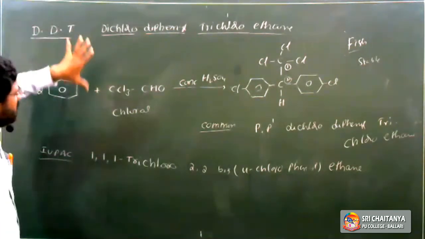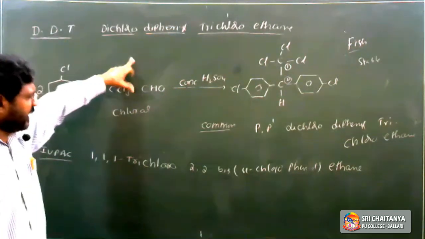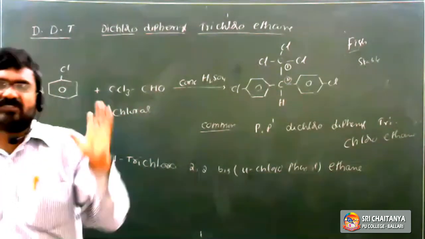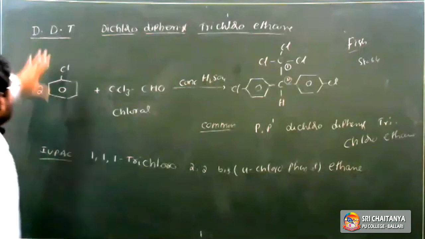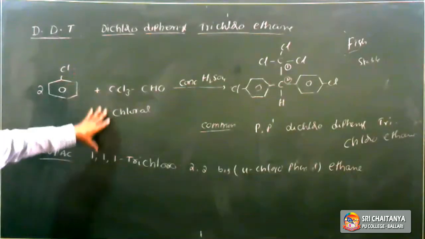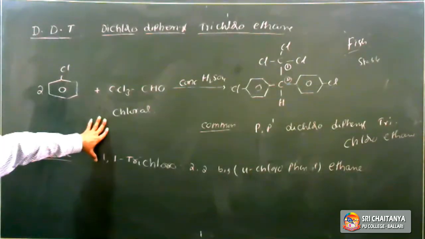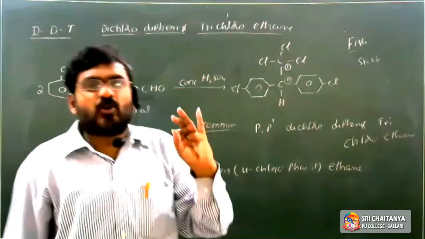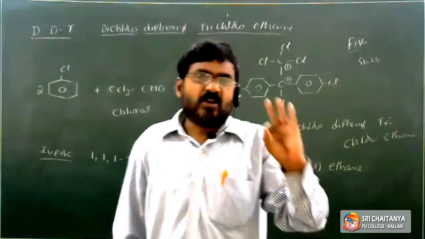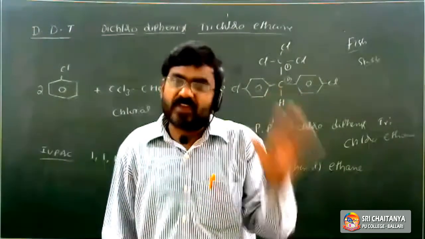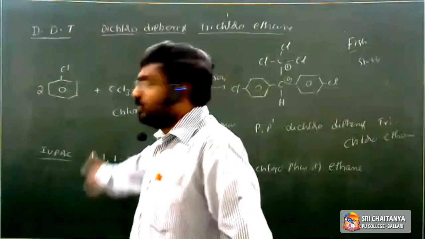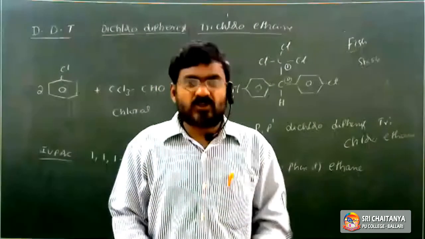So here only preparation, common name, use, and that it is the first insecticide: only these 4 points. These are the polyhalogen compounds, and uses are important: chloroform, iodoform, dichloromethane, carbon tetrachloride, freons, and DDT. So we get a portion up to polyhalogen derivatives.